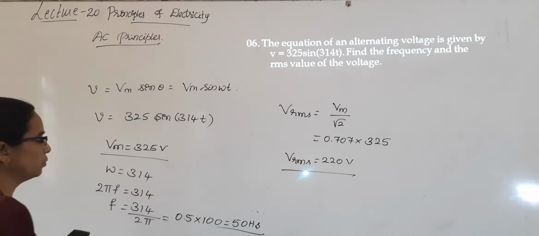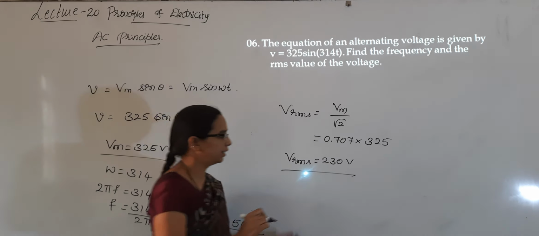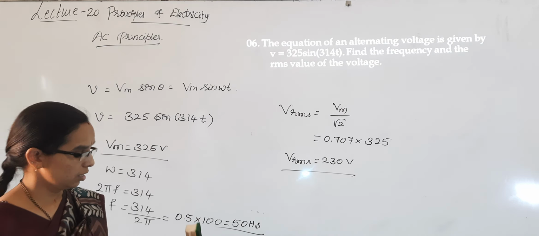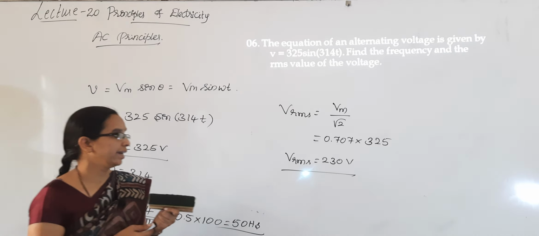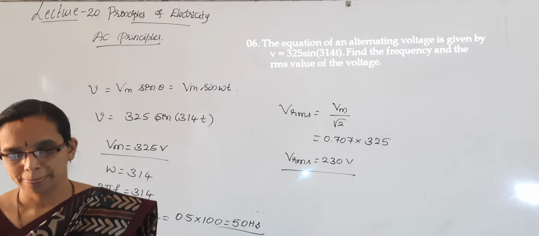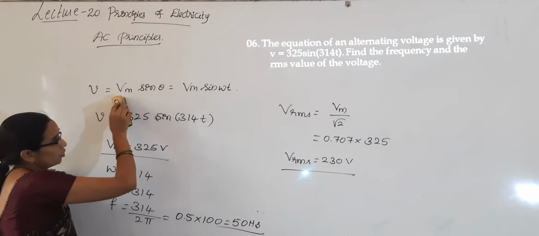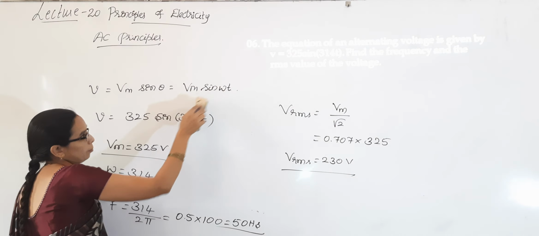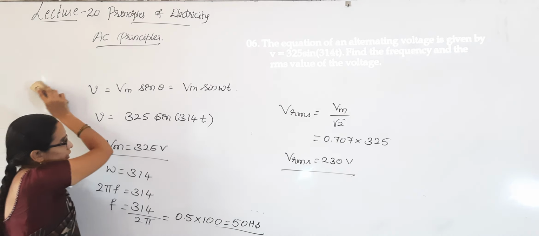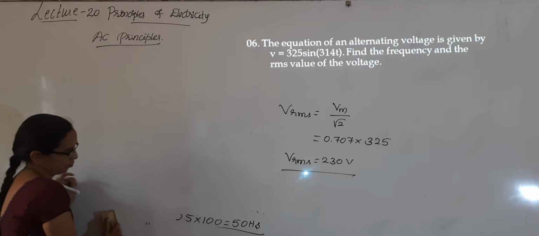220 or 230 volts. Calculate it using a calculator and write the exact value. It's okay, if it is 229 something, you can write 230 volts. If the question is like that, you have to write the general equation and compare that with the given equation, substitute the values and calculate the desired values.